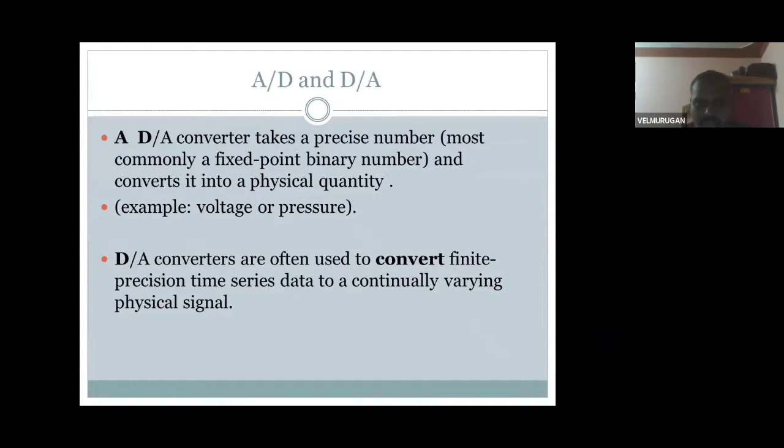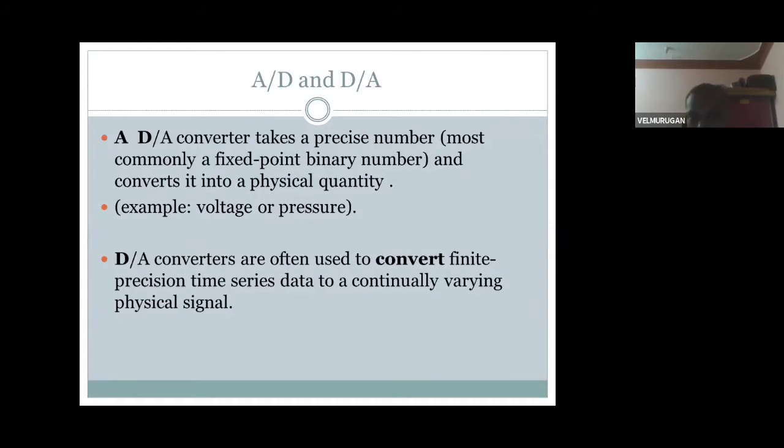A digital to analog converter takes a finite-precision number, most commonly a binary number, and converts it into a physical quantity such as voltage or pressure. Digital to analog converters are often used to convert finite-precision time series data into a continuously varying physical signal. Digital means it comes as 0s or 1s. Analog means it comes as a sine waveform.